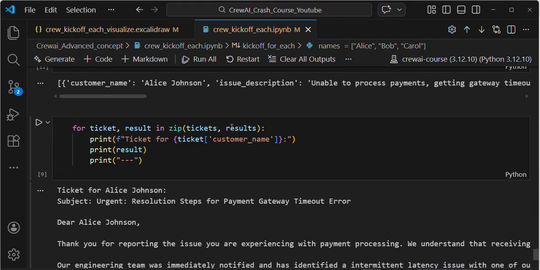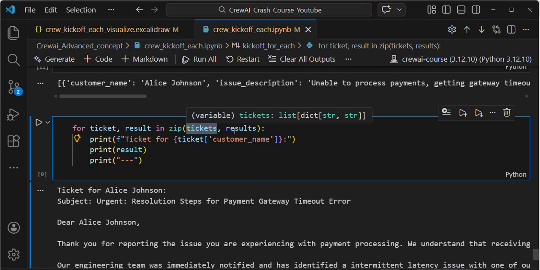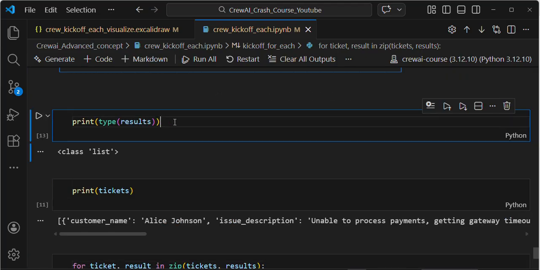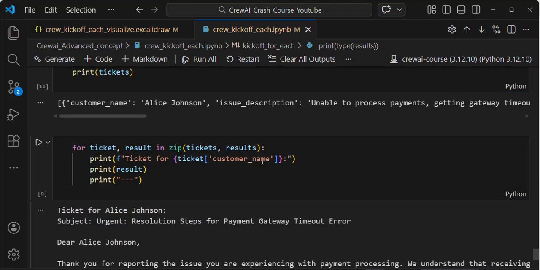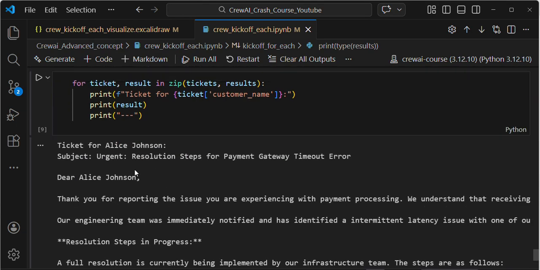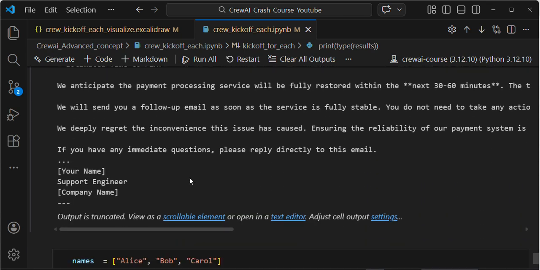Similarly, I am giving the tickets, which are in a list, and we can iterate over the list. The results are also a list. I'm printing the kickoff for each, and the return type is list. That's why I'm combining them using zip. Then I'm printing the customer name and result, for ticket Alice Johnson, the email.